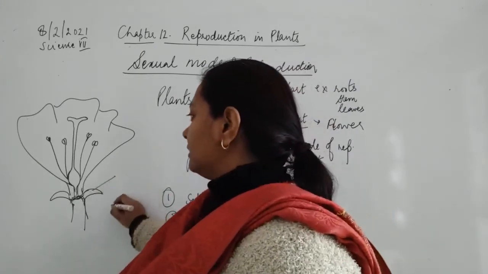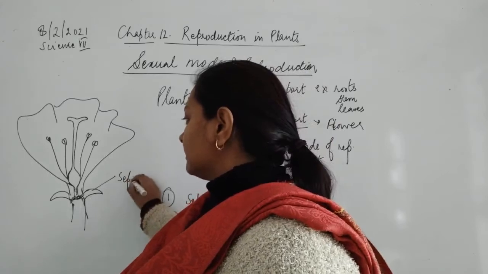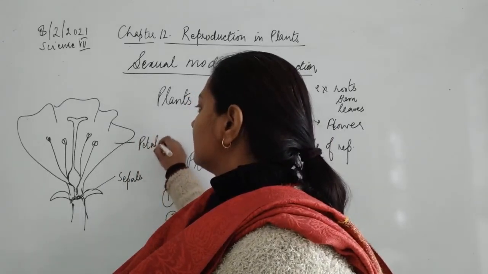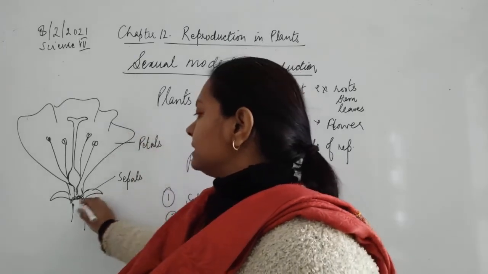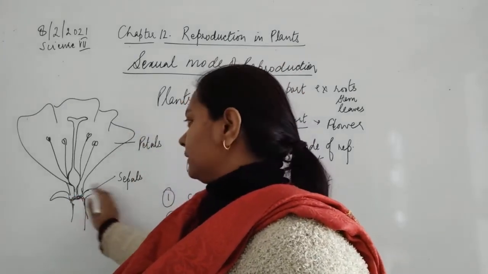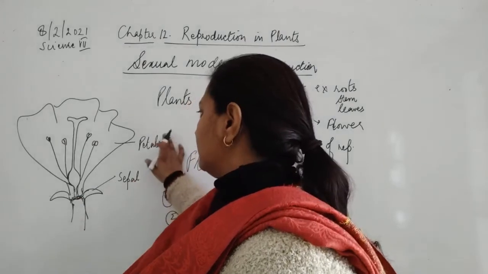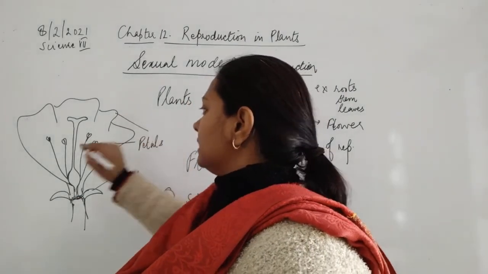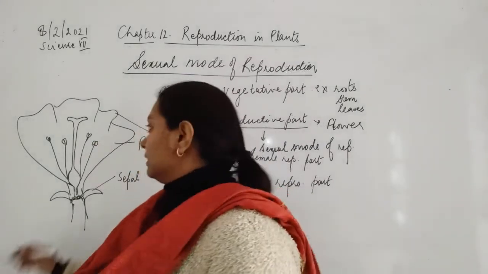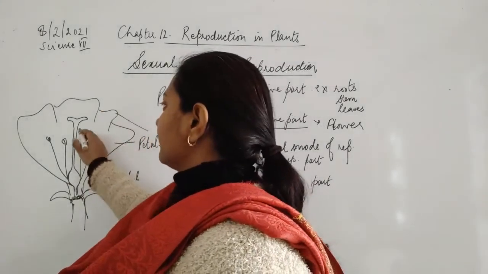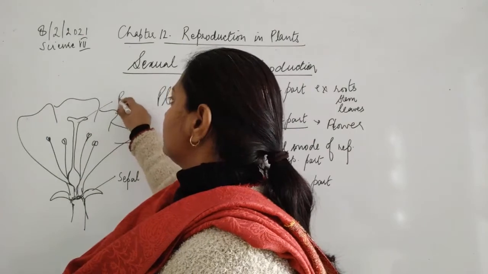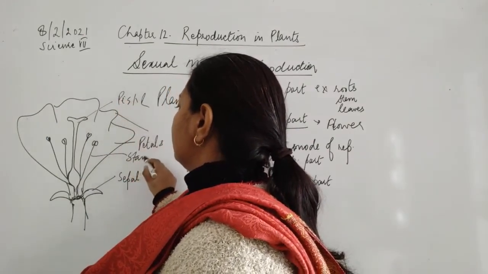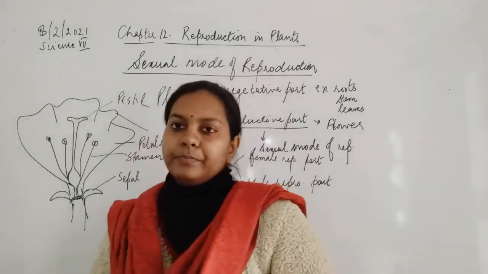We have sepals, we have petals. Okay, sepals means these two, both of them are sepals, so we can write on single. We have petals, all these are the petals. Then next we have the stem, this is pistil and this is stem. ठीक है.